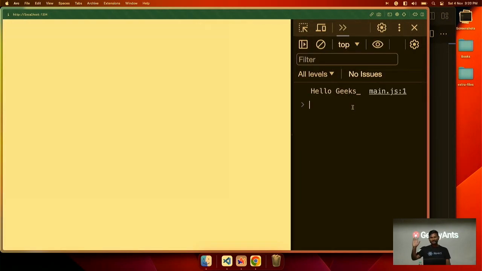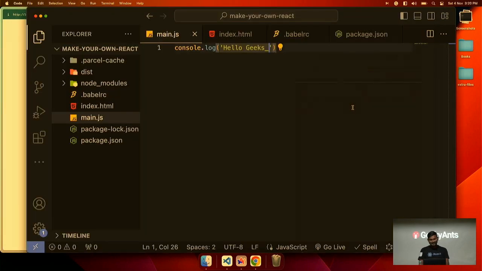Hello geeks, how are you? Good. So we will start. Whenever we write React, the most important thing is JSX. Just imagine if we didn't have JSX, we would have to write react.createElement. That will be very difficult.